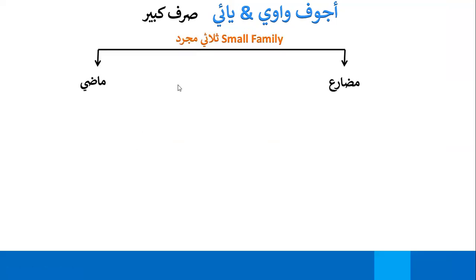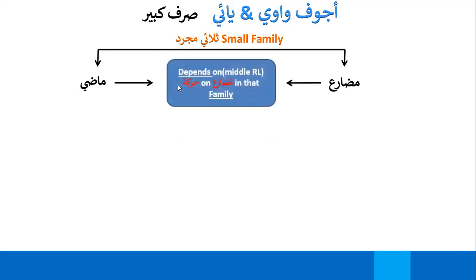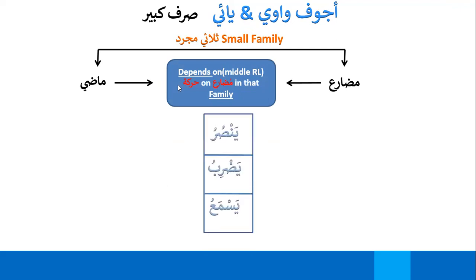Small families, again, Madi, Mudari. You see that the replacement of the middle root haraka is dependent on the Mudari. How? I'll tell you. You have three families only in which the Ajwaf irregularity occurs. We don't have all six families.